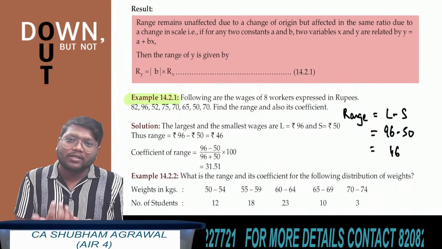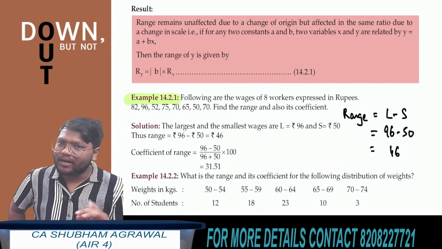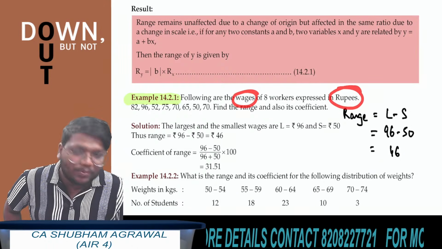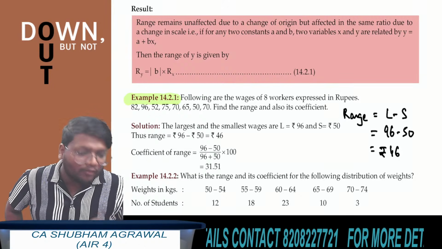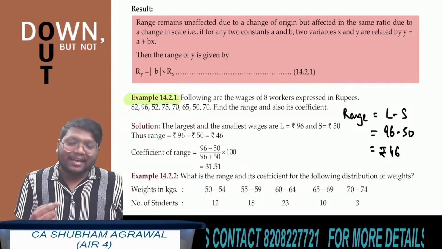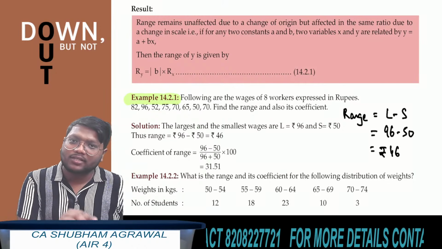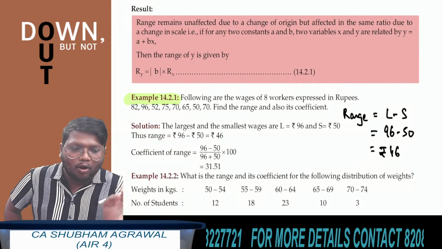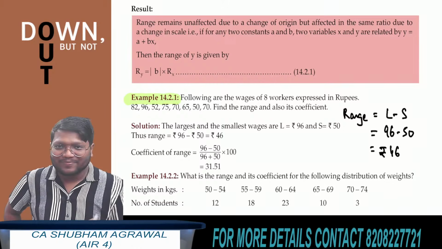I have already told you that an absolute measure of dispersion has the same unit as the random variable. So here the random variable is what? Wages, and wages are expressed in rupees. So here range is also in rupees. The answer is not 46, it is 46 rupees. They can confuse you by giving one option as 46 and another option as 46 rupees. In the exam, they can give you option A as 46 and option B as 46 rupees. The correct answer is what? Option B, 46 rupees. Okay.